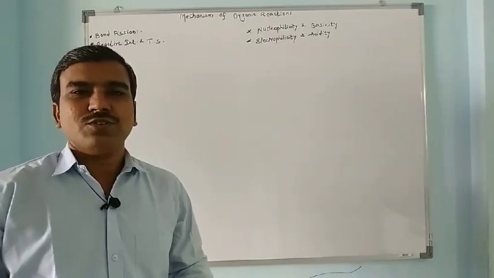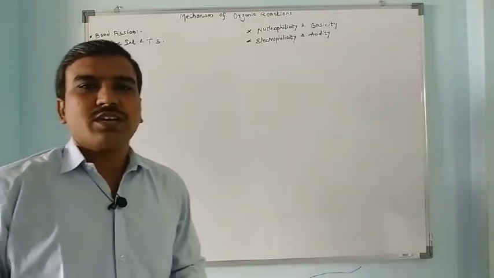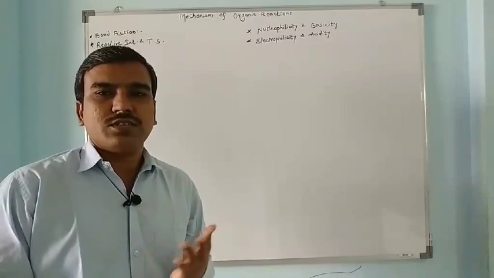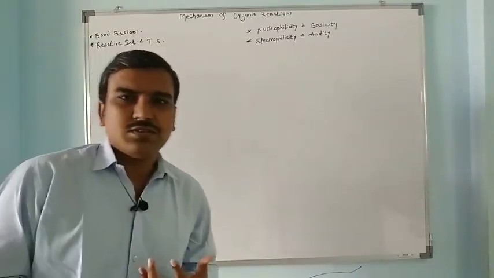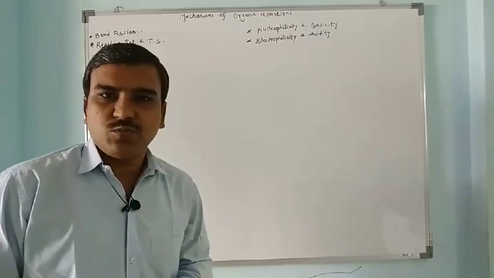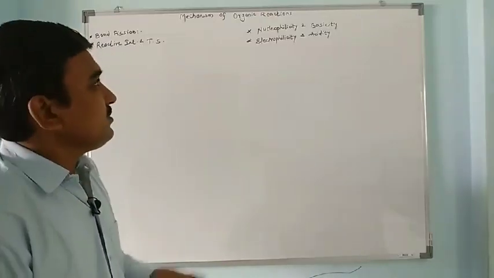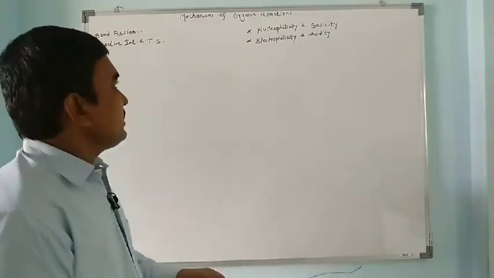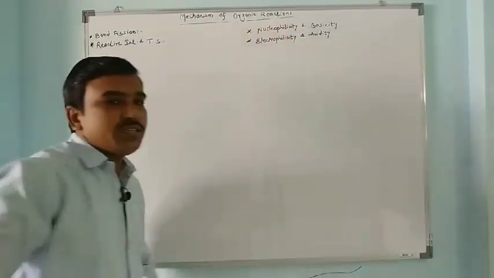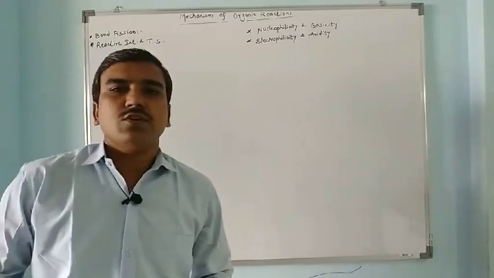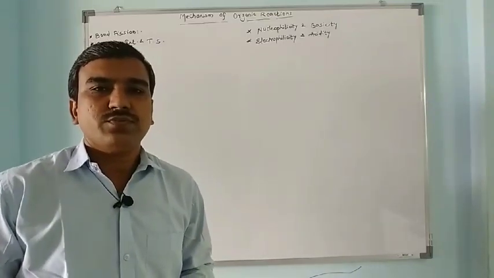I have shared some videos on the Google Classroom on electronic effects, reactive intermediates, curved arrows and classification of organic reactions. These are the recapitulation part of mechanism of organic reaction in the unit 1 of first chapter in our semester 5.